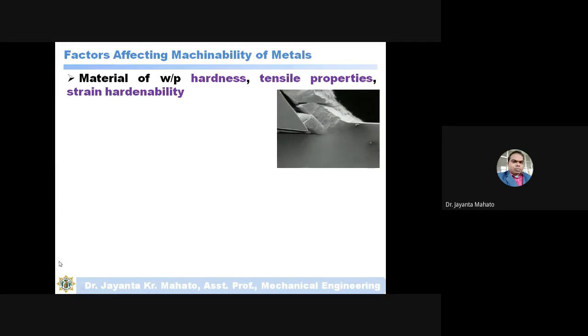Just see here, at that zone the material is just deforming. First here the material is being cut, but in this zone the material is being plastically deformed. Whenever the material is deformed plastically, what happens? The material gets strain hardened.